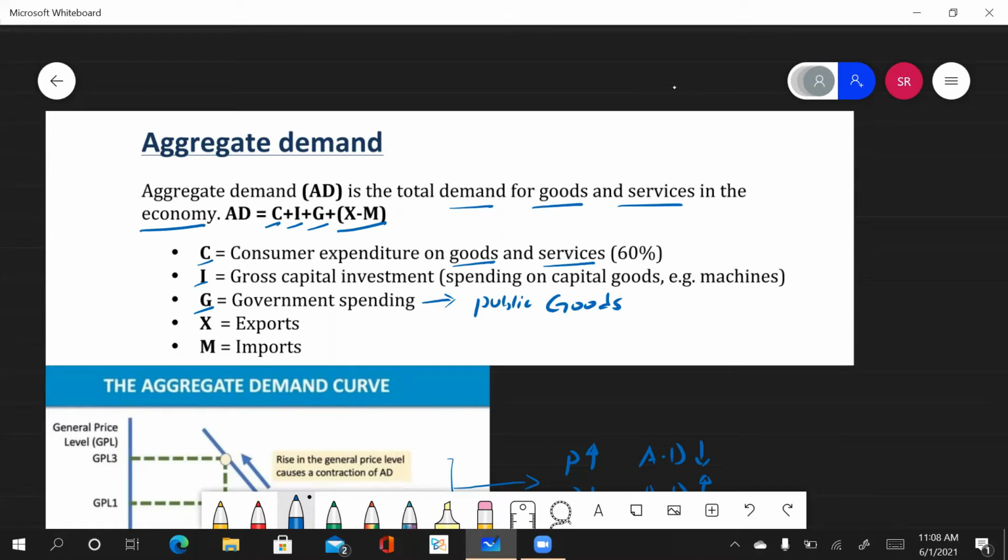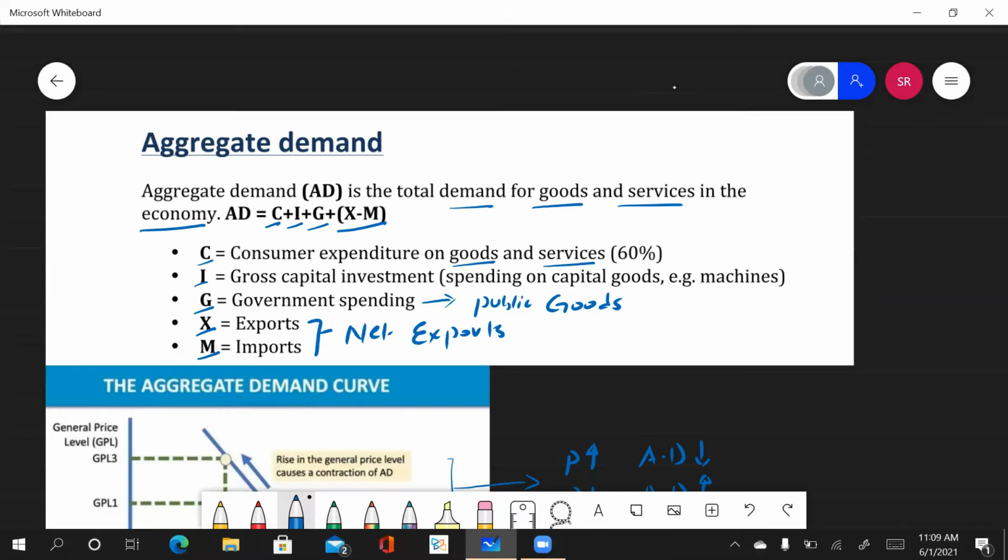So when government spends in the economy, government spending is a part of your aggregate demand too, and it also increases your aggregate demand if it increases. The fourth element is net exports. Net exports is exports minus imports. Here exports is represented by X and imports is represented by M. So exports minus imports is said to be your net exports. We call it net exports.